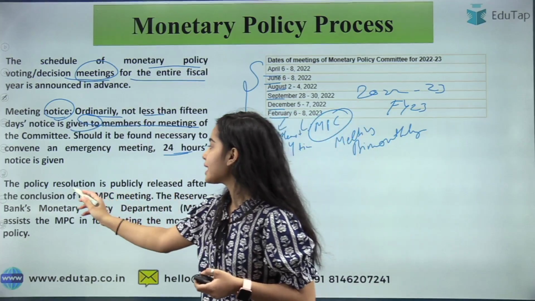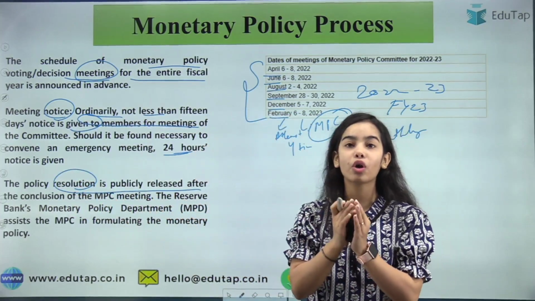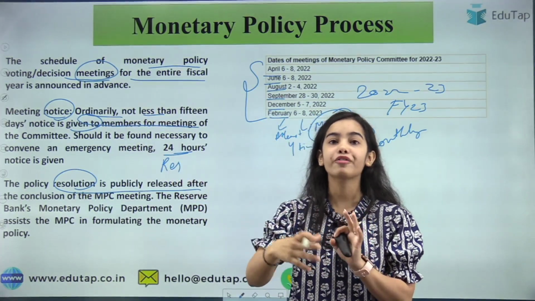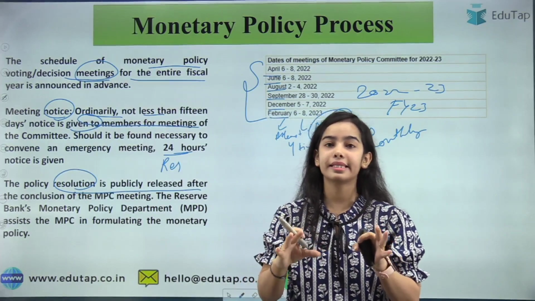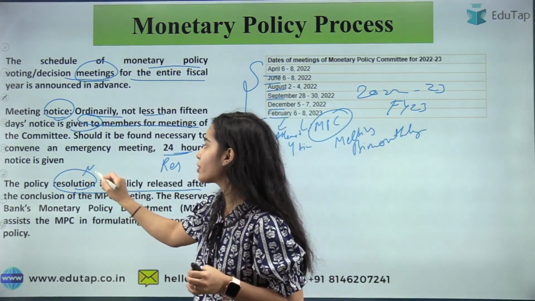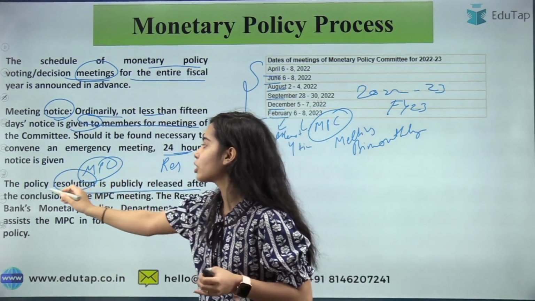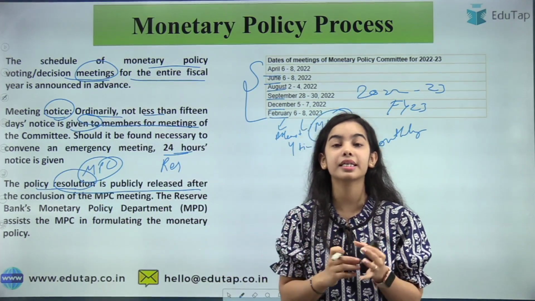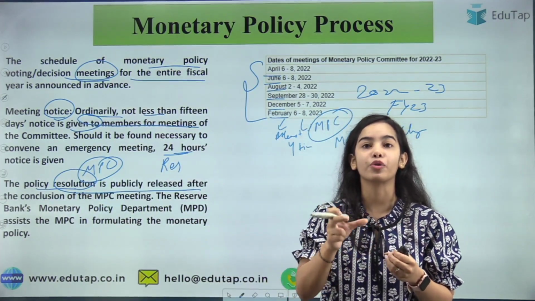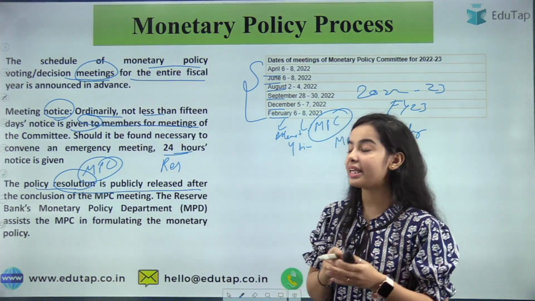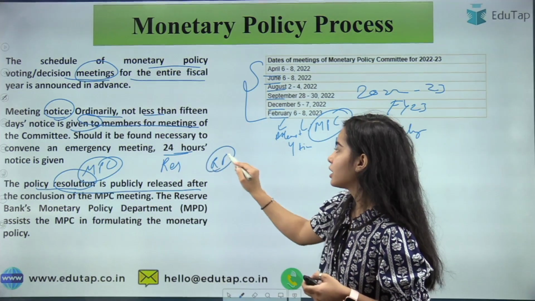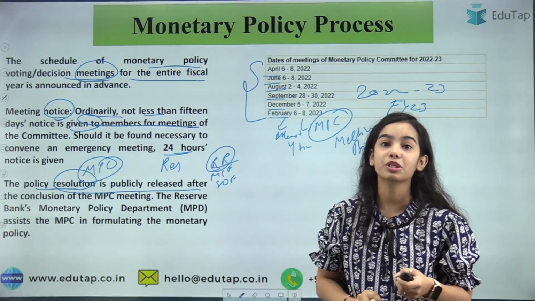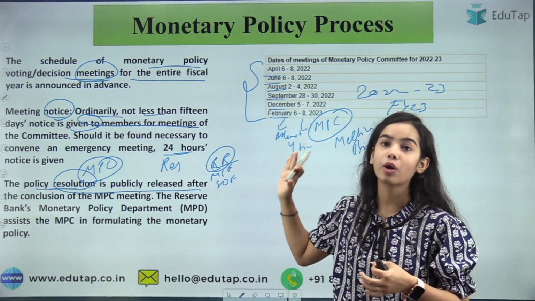The policy resolution is publicly released. You all must have seen the resolution: as soon as the meeting ends, the resolution is sent out, in which the conclusion of the Monetary Policy Committee meeting is given, that is, what decisions have been taken, how much the repo rate has been changed, and with it how the MSF and the SDF have changed. All of these decisions have to be sent out in the resolution.